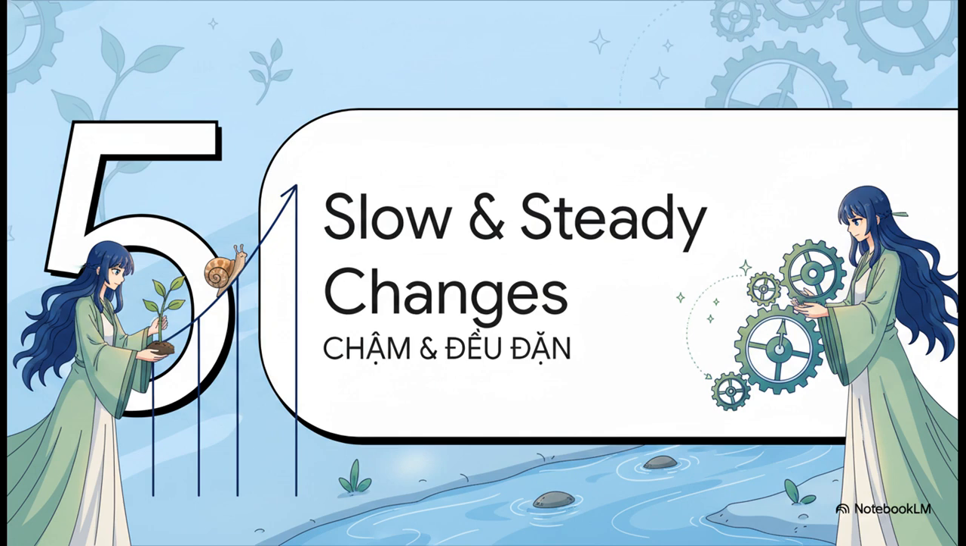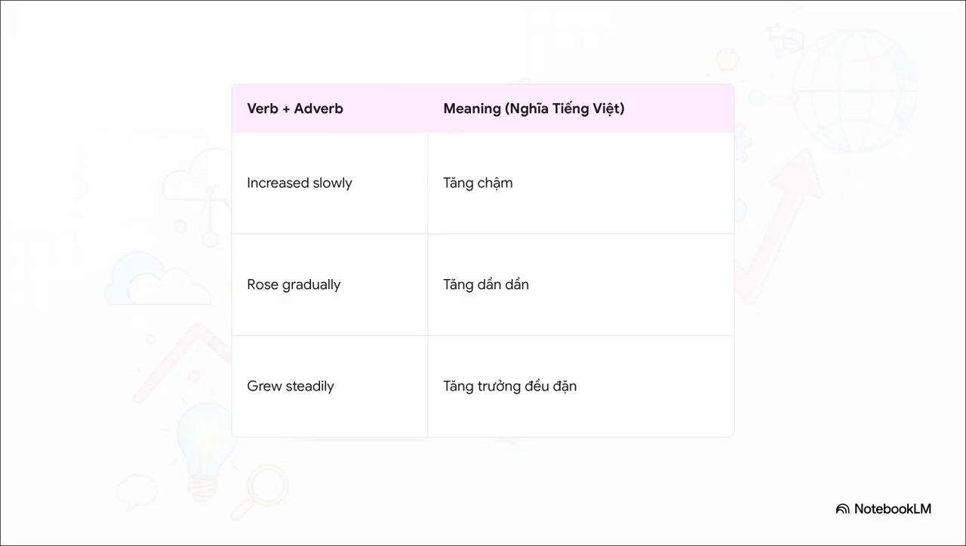This is what you'd call sự thay đổi chậm và đều in Vietnamese. So you might say something increased slowly, meaning tăng chậm, or maybe it rose gradually, which is tăng dần dần. A great one is grew steadily. That means tăng trưởng đều đặn. See? They all suggest a really consistent trend over time.